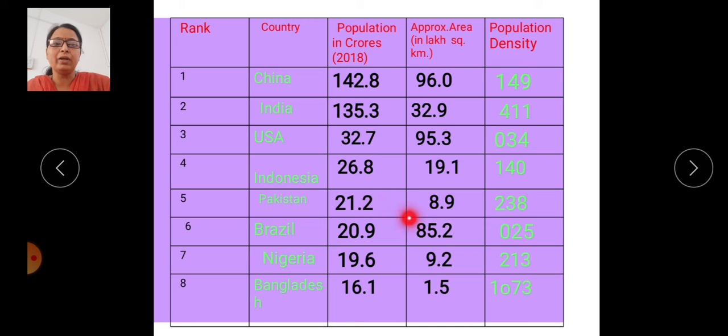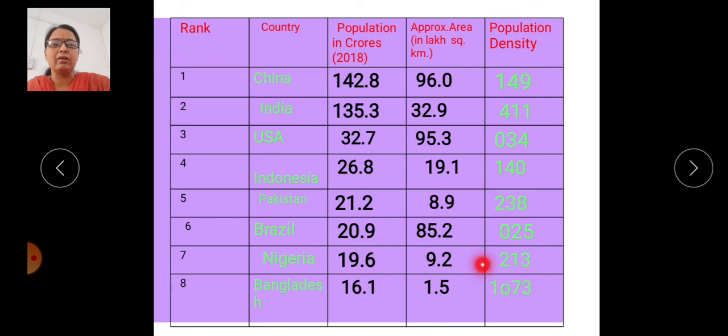Pakistan has 238 people per square kilometer. Brazil has only 25 population density. The area of Brazil is also very large, but there are several factors which badly affect the population density or the population growth. That is why the population density is 25.